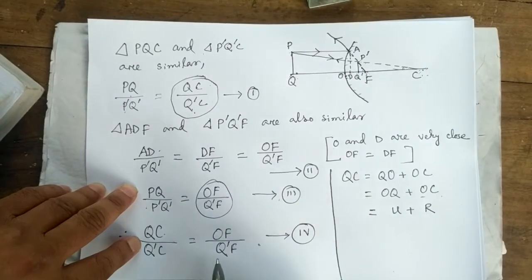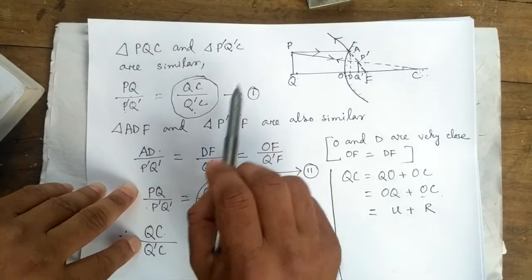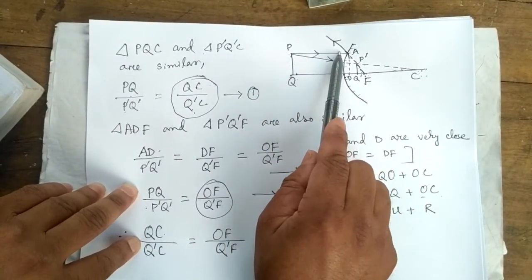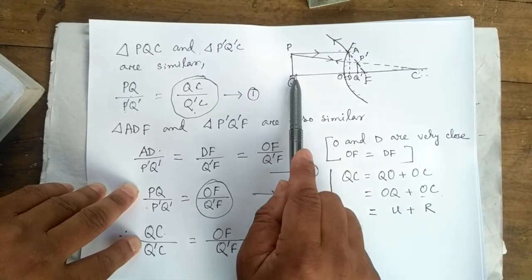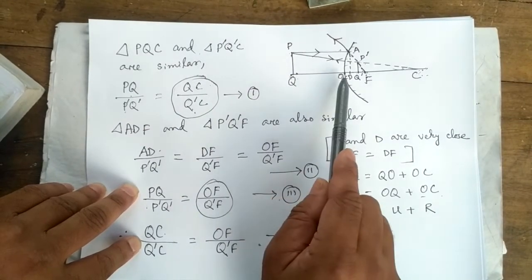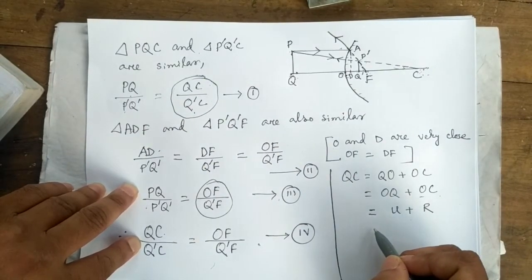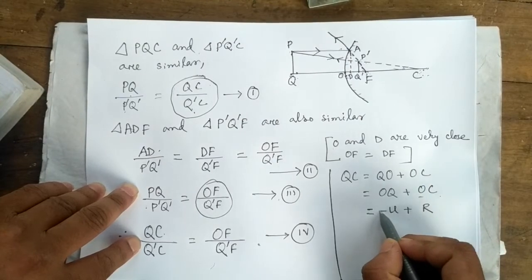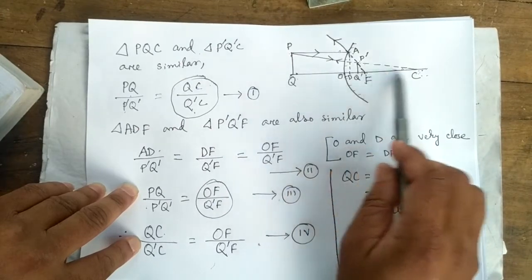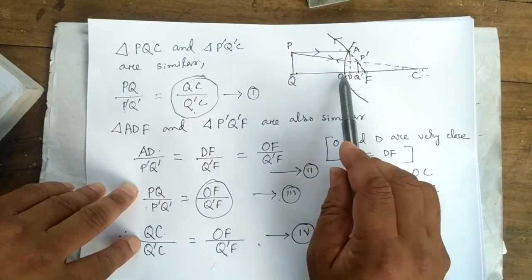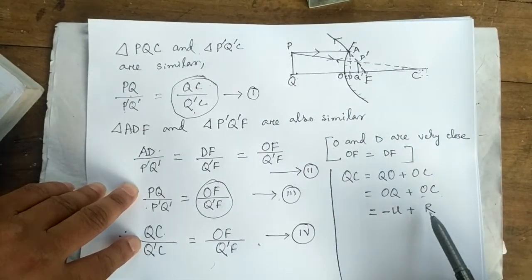R. Now put sign convention. The direction of incident ray is this, and we have measured the object distance in this direction. So OQ will be negative as per the rule of sign convention, minus U. And the direction of incident ray is this, and we have measured the radius of curvature in this direction. So OC will be positive.